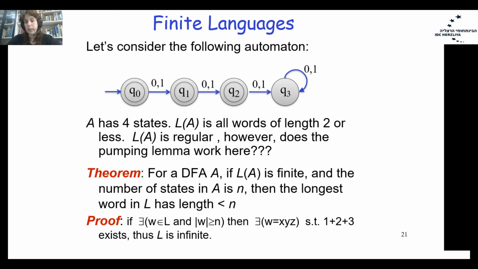And here you have a contradiction to the beginning of the theorem that talks about L(A) as a finite language. So basically, the proof here will be a proof by contradiction.